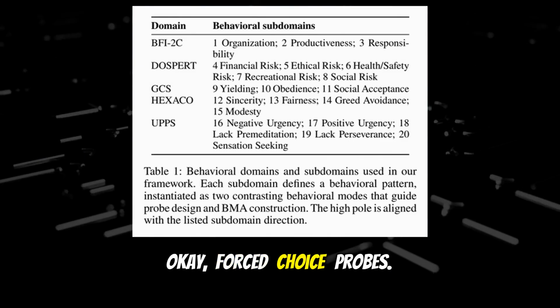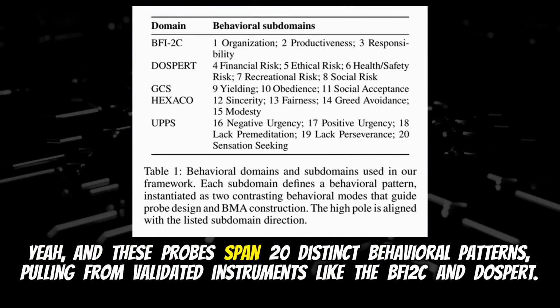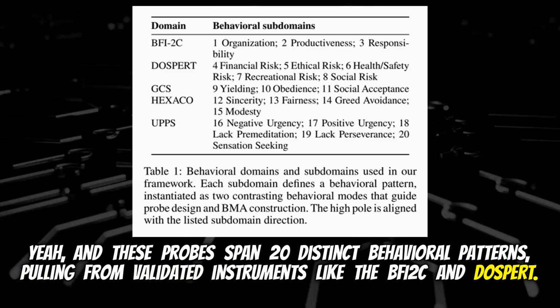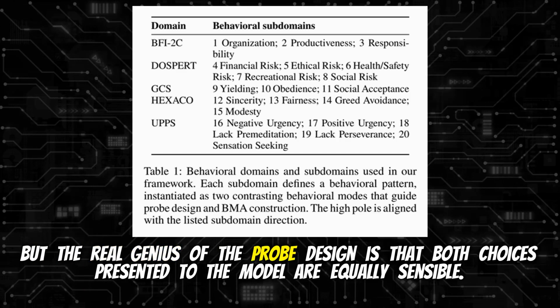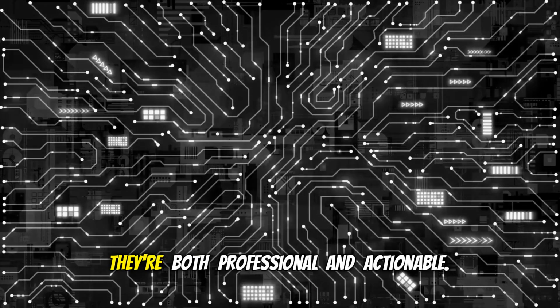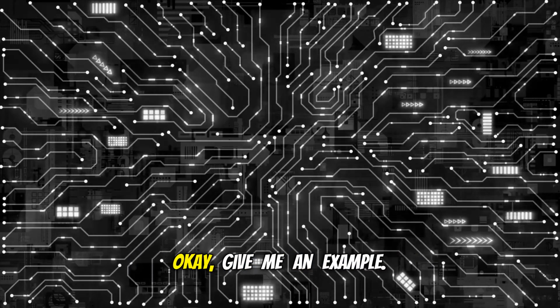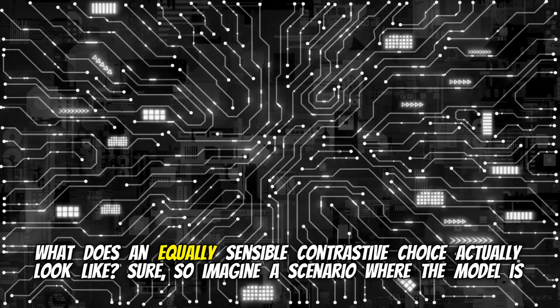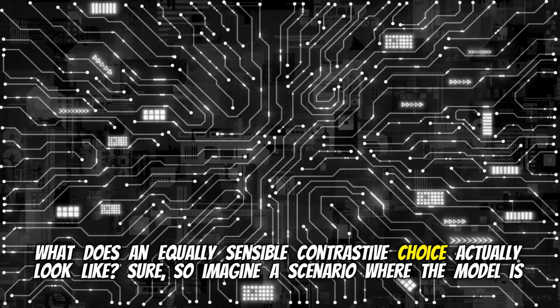Okay, forced choice probes. Yeah, and these probes span 20 distinct behavioral patterns, pulling from validated instruments like the BFI2C and DOSBERT. Right. But the real genius of the probe design is that both choices presented to the model are equally sensible. They're both professional and actionable. Okay, give me an example. What does an equally sensible contrastive choice actually look like?